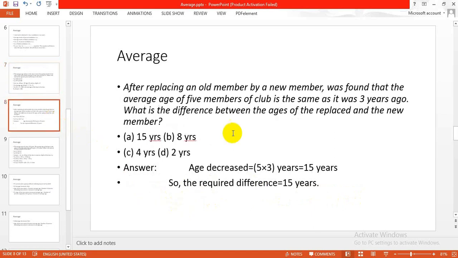Now here we will discuss another problem. After replacing an old member by a new member, it was found that the average age of 5 members of a club is the same as it was 3 years ago. What is the difference between the ages of the replaced and the new member? Age decreased is equal to 5 into 3 years is equal to 15 years. So the required difference is 15 years. So answer is A.